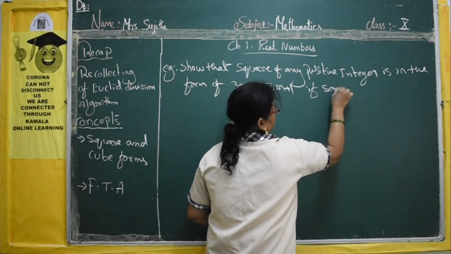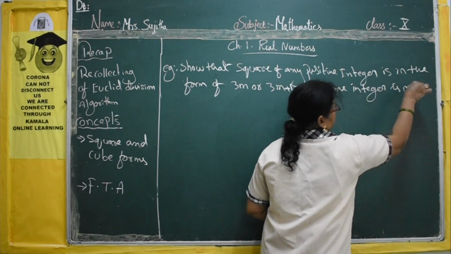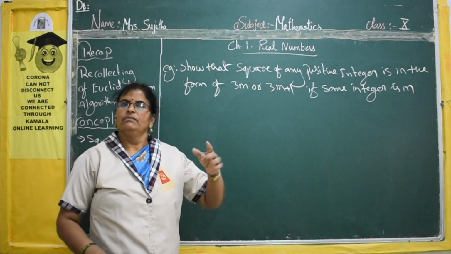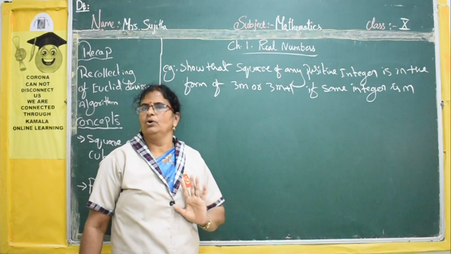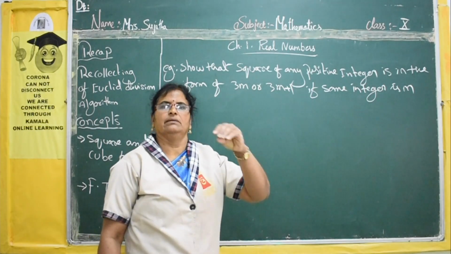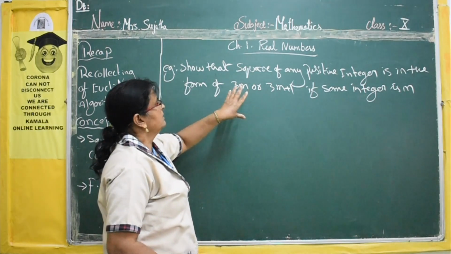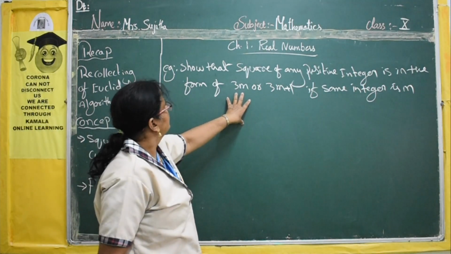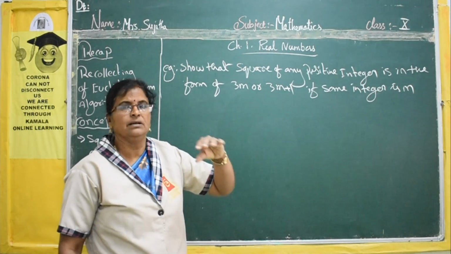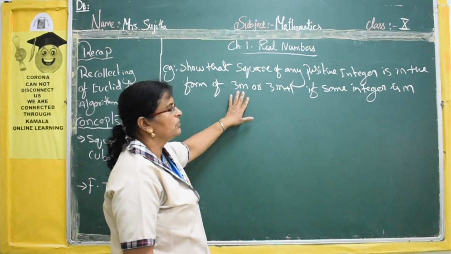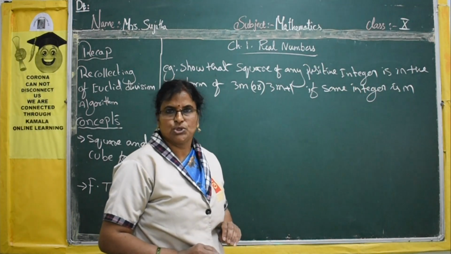In the previous sum we took q, here m. Any alphabet you can take, no problem. Q stands for quotient, and m stands for quotient. If you square any positive integer, it should be in the form of 3m or 3m plus 1. That you have to show.